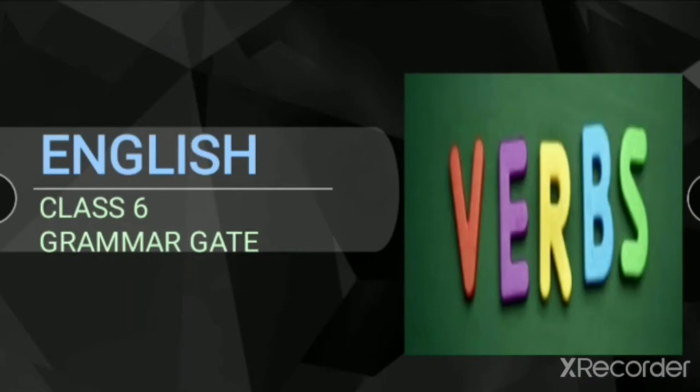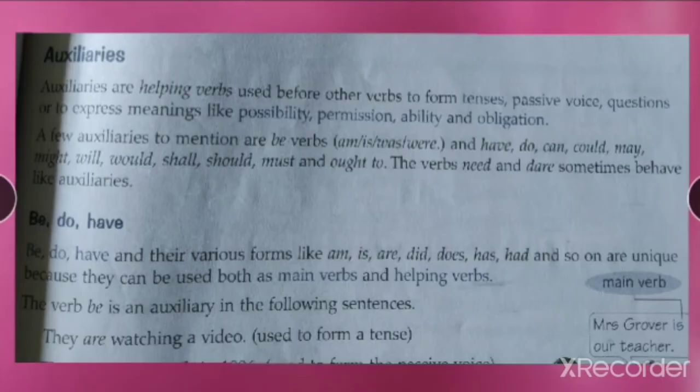Okay? So in today's class, we will be starting the topic auxiliaries. Now what are auxiliaries? Let's see. So open page number 42 of your textbook. I hope you are sitting with the books open. So read along with me and it will help you understand better.